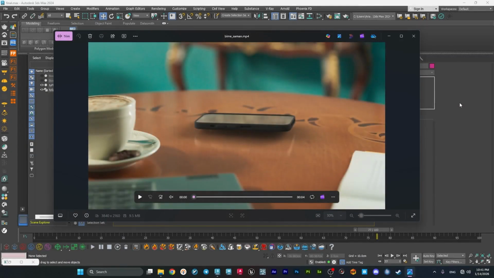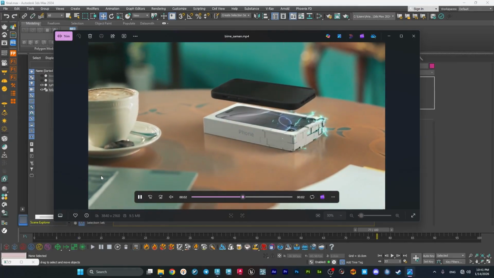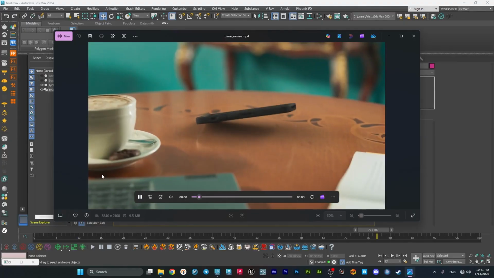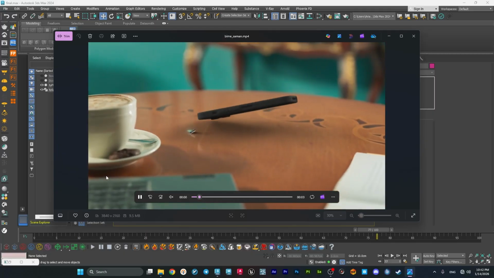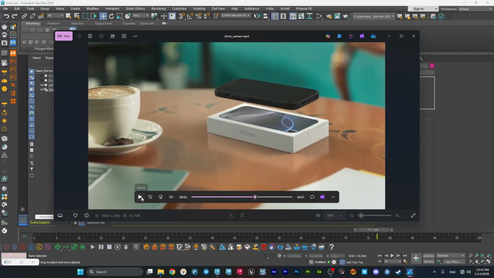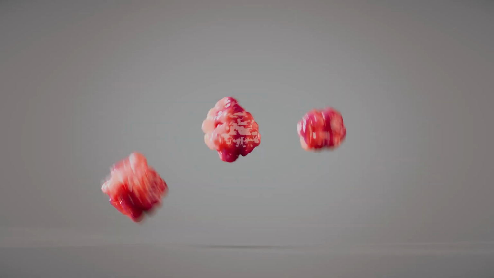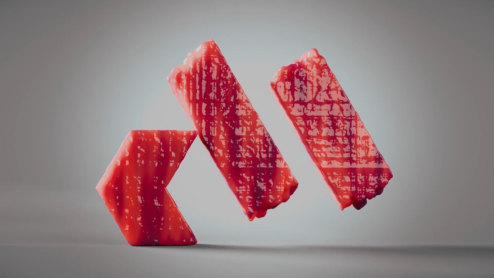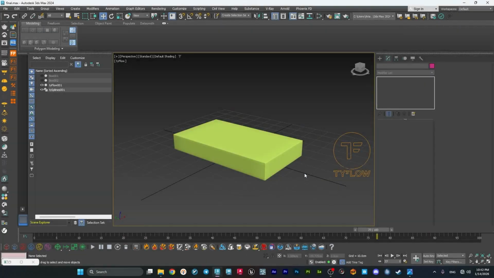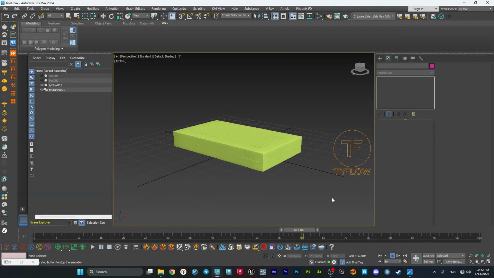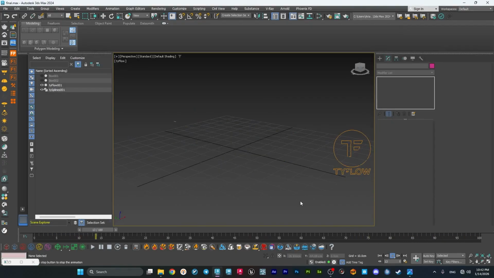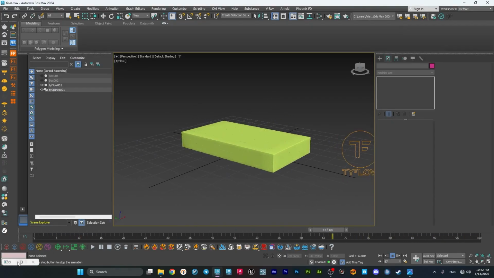Hello guys, in this video I'm going to show you how you can make this effect inside 3D Max and Tyflow with the simplest steps and nothing so complex. So let's just begin. As you can see, it's my 3D Max file here. Nothing so complex about this.